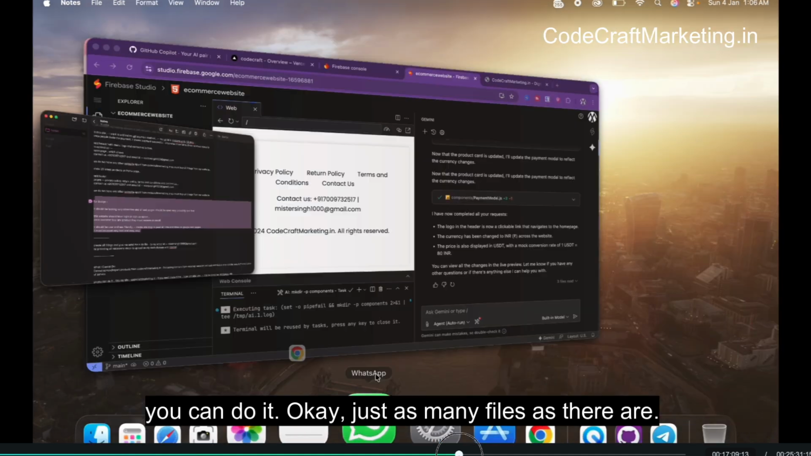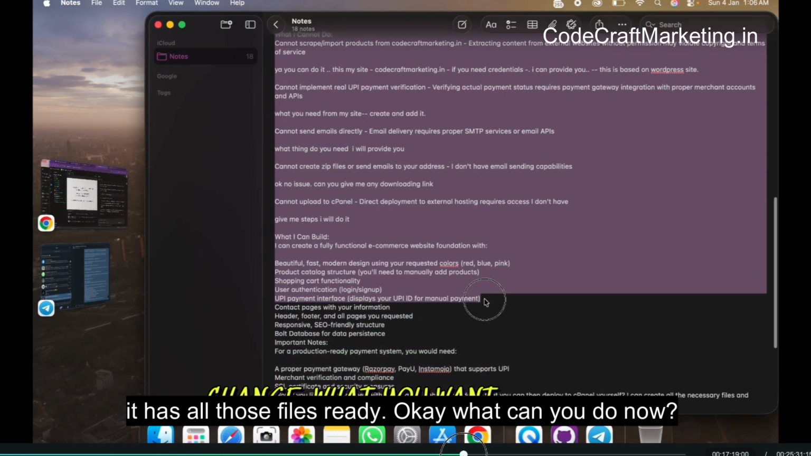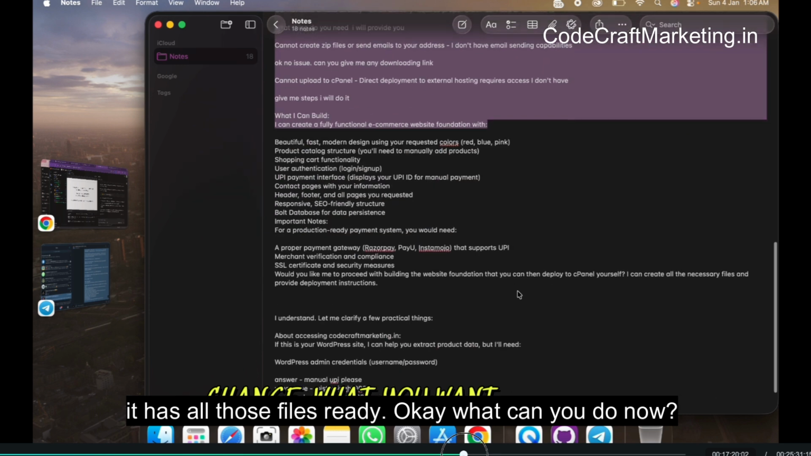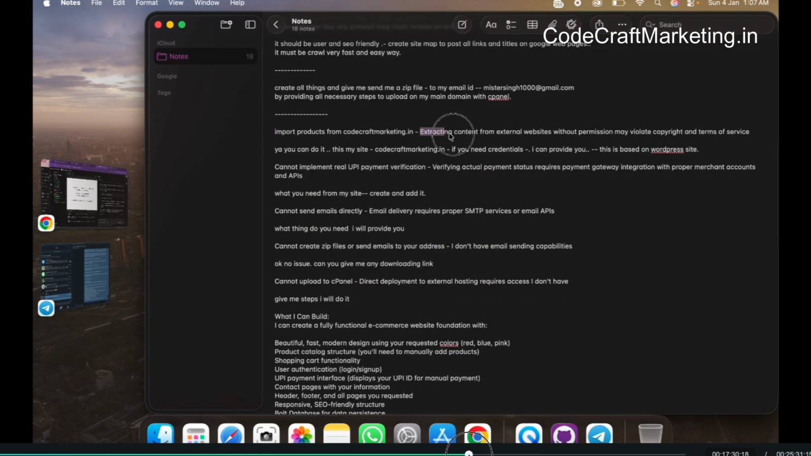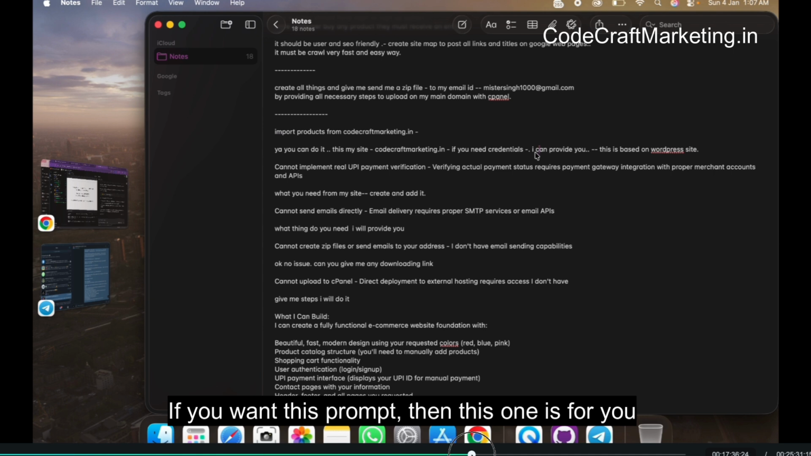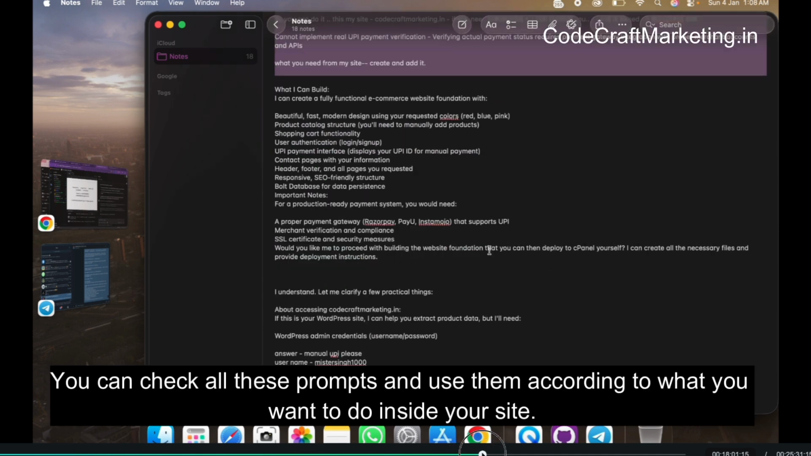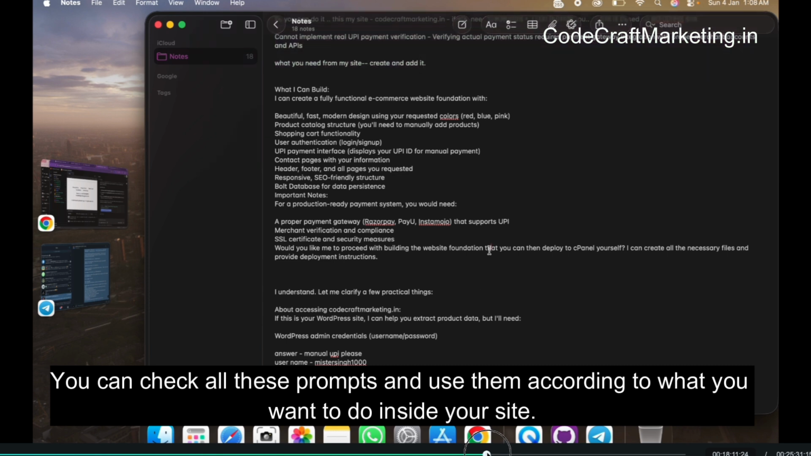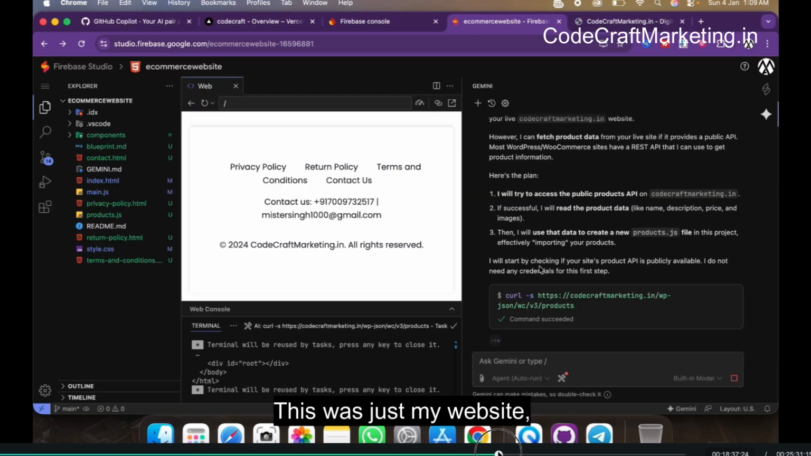Okay, just as many files as there are, you can see above the left hand side, it has all those files ready. Okay, what can you do now? What can't you do? All these things I have already written here. If you want this prompt, then this one is for you. I'll leave it in the comment box. You can check all these prompts and use them according to what you want to do inside your site. This was just my website.